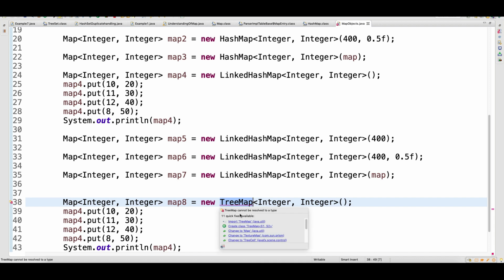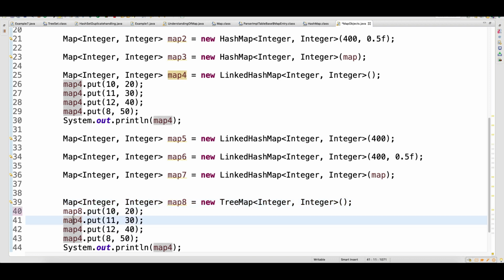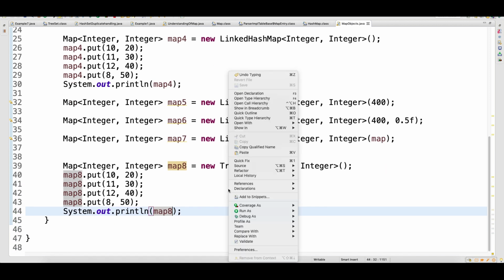I need to import it, so I'm writing a tree map. It was giving a compile time error. You need to import this package and then add this. Now if I run that,